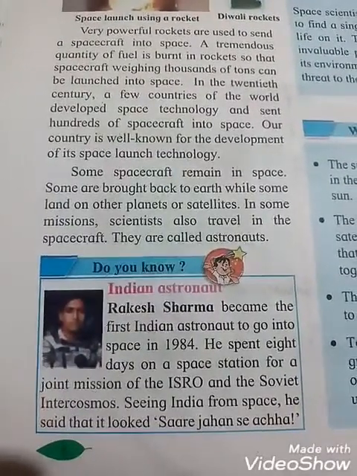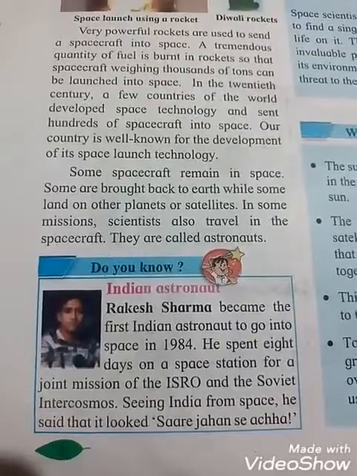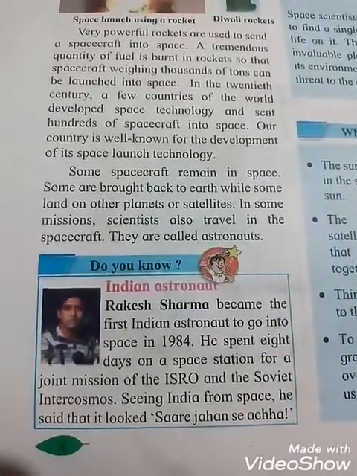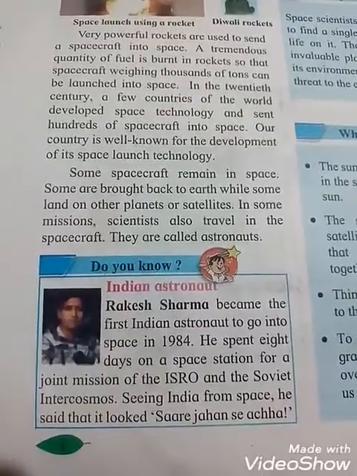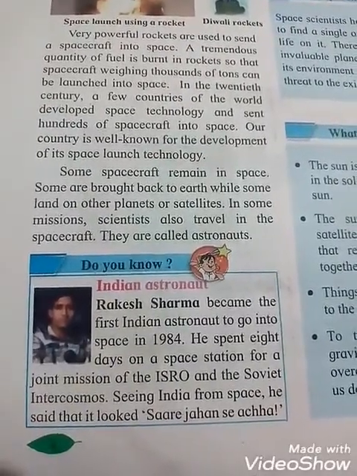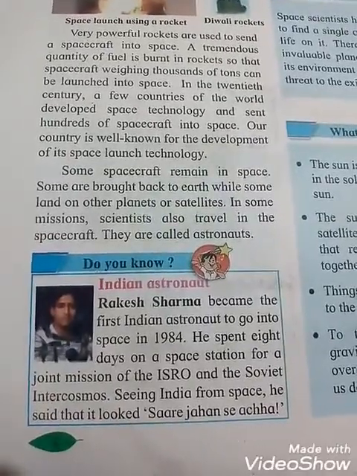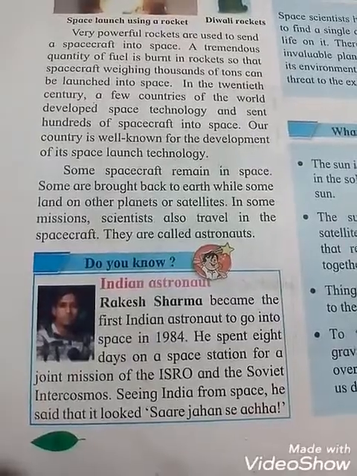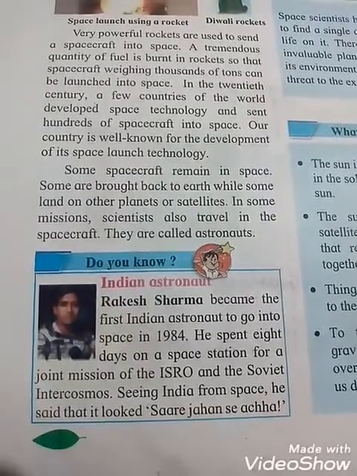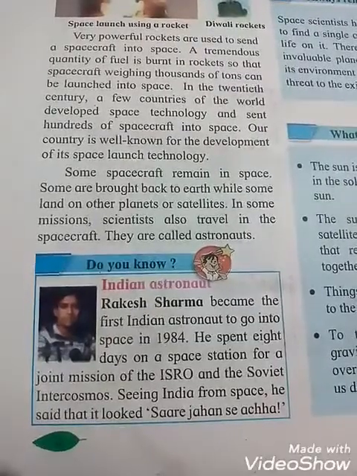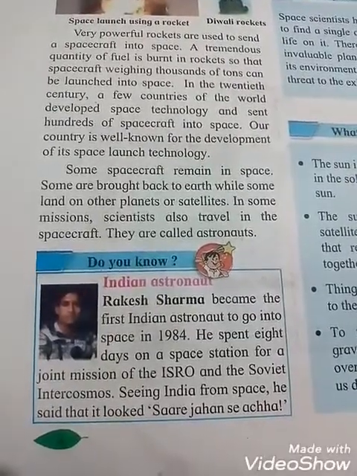Students, astronaut means what? A person who is trained to travel in a spacecraft. Rakesh Sharma became the first Indian astronaut to go into space in 1984. You should know about that. He spent 8 days on a space station for a joint mission of the ISRO and the Soviet Intercosmos.